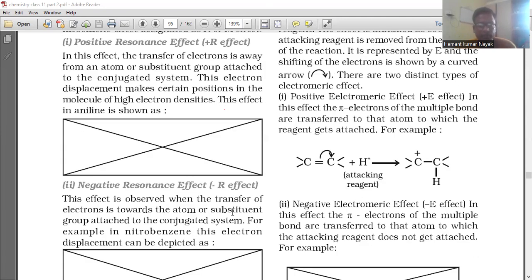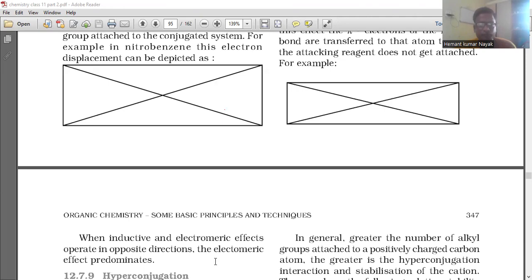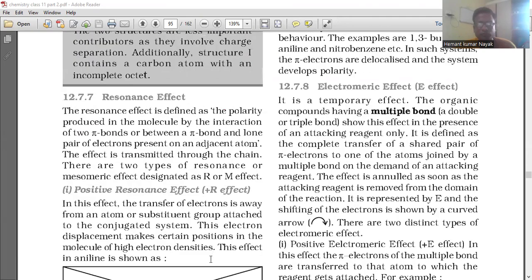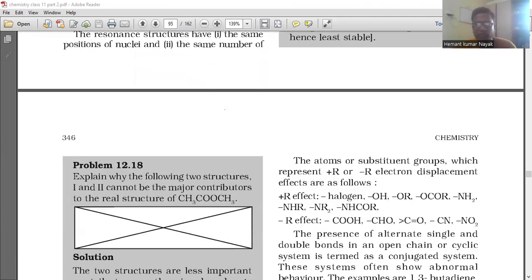This effect is observed when the transfer of electrons is towards the atom or substituent group attached to the conjugated system. For example, in nitrobenzene, this electron displacement can be reflected. The atoms or substituent groups which represent plus or minus electron displacement effect are as follows: plus R effect, halogen, OH, OR, NH2, NHR, NR2, NHCOR; minus R effect, COOH, CHO, C=O, CN, NO2.